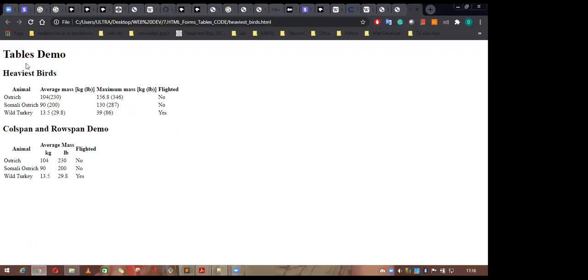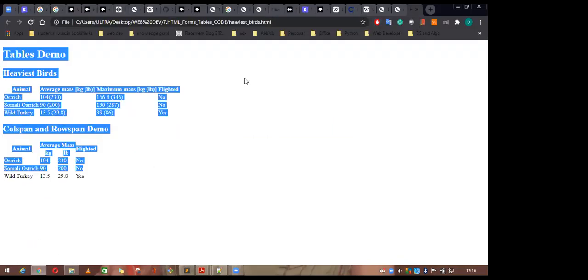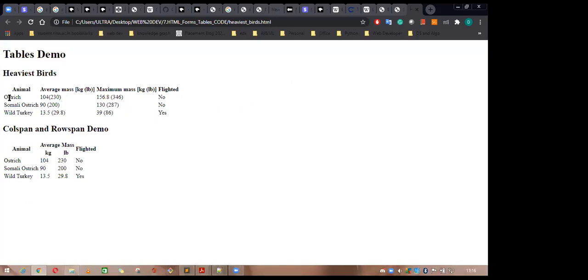So this is the table. You can see there is no border in this one, but still you can see this is a table. This is the animal data, the animal header. There is a lot of data in this one. This is the table header, the title of this table, the H2, the subtitle, and now this is the table.